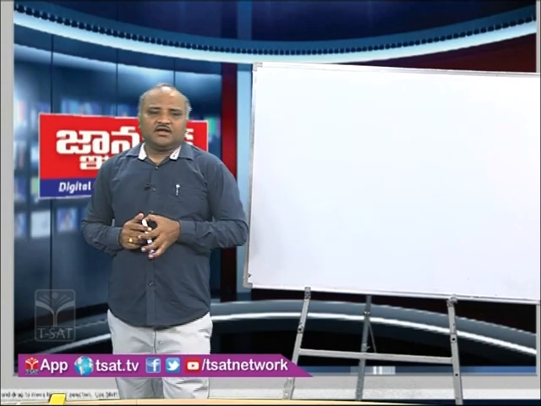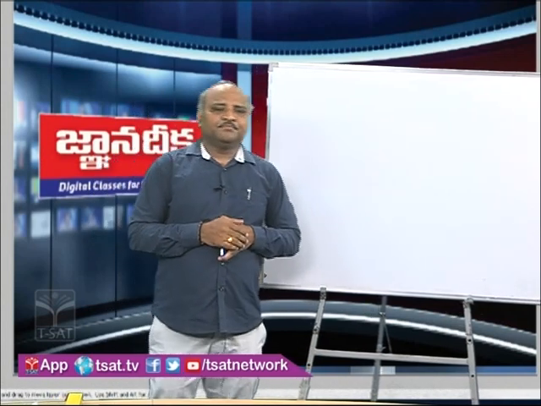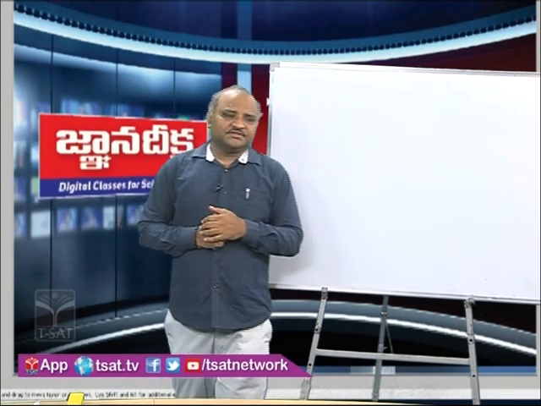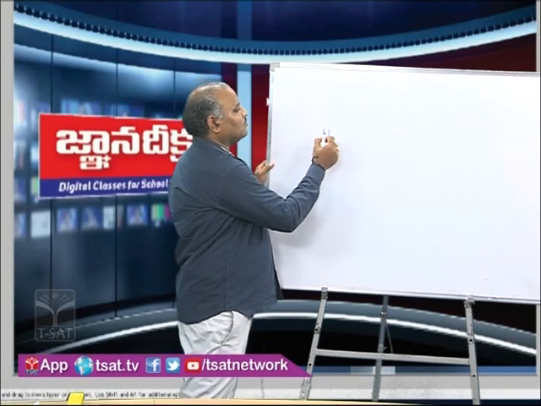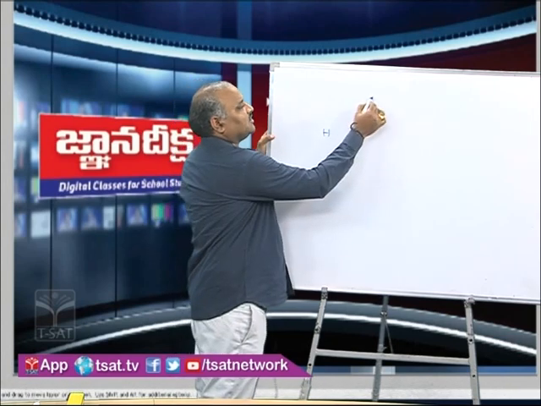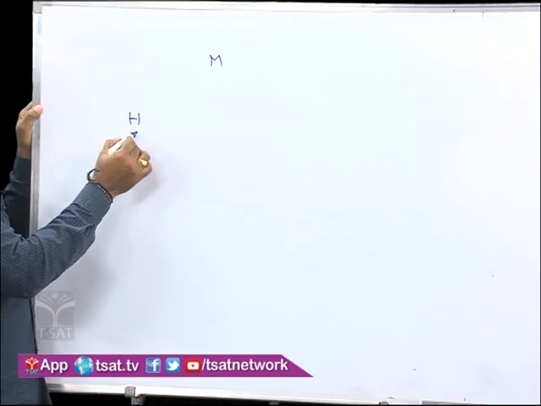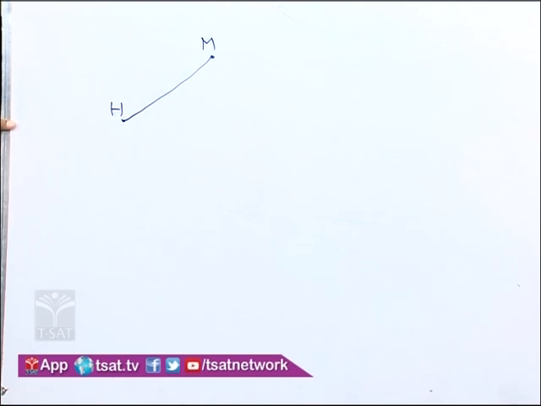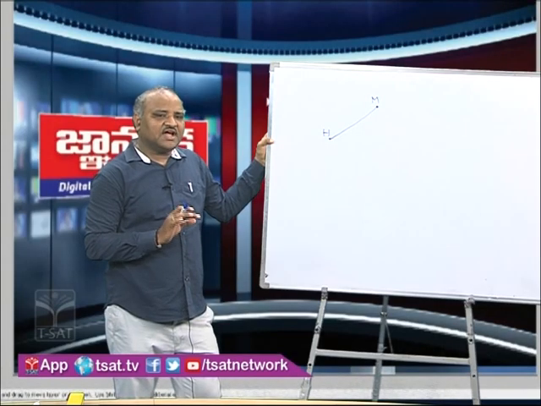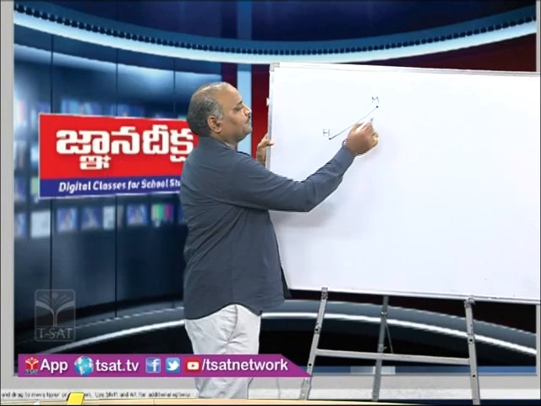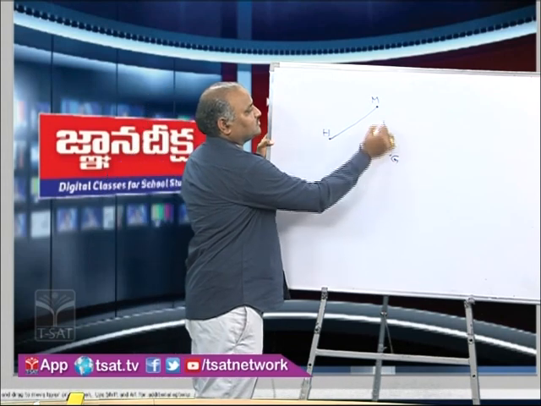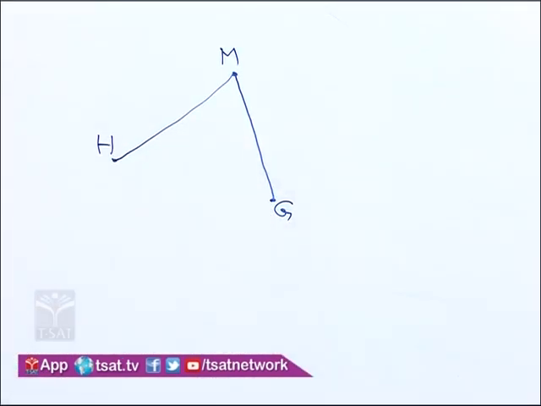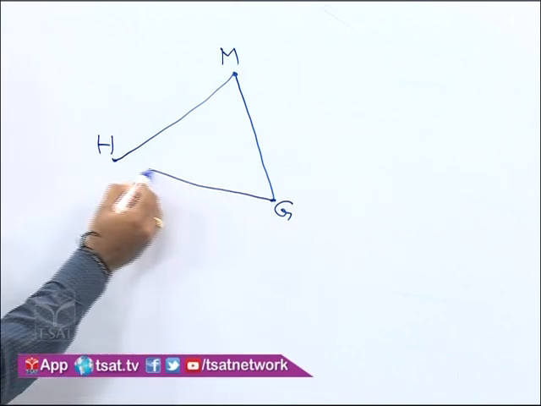Generally, in a real-life example, if your mother has sent you to the supermarket, consider that this is your home and this is your supermarket. From home to the market you went in this way. After that, from the market, suppose you went to the ground to play. So this is the ground, and this is the way you will reach it, and from the ground you will reach home again.